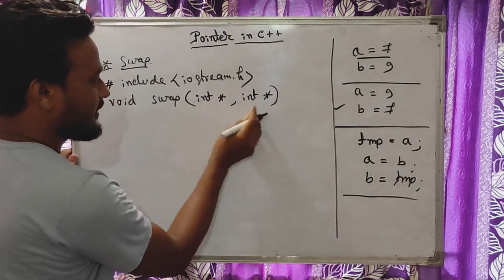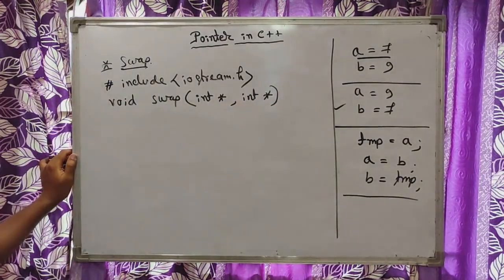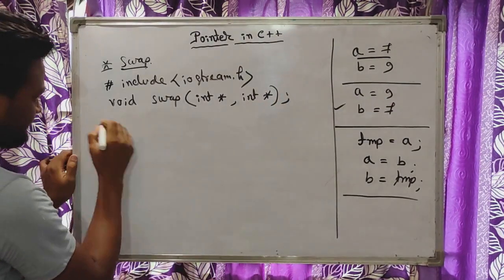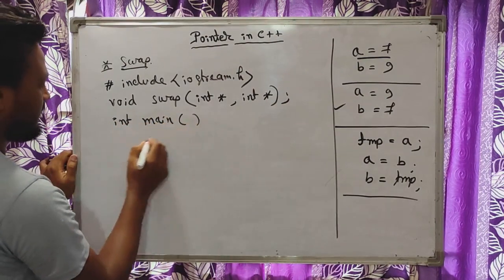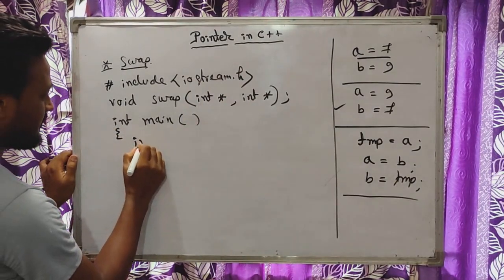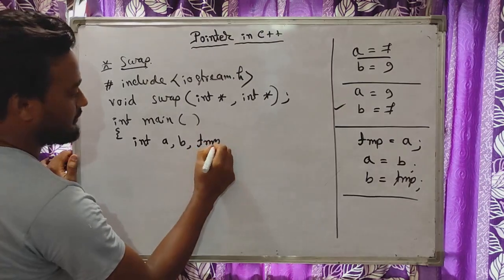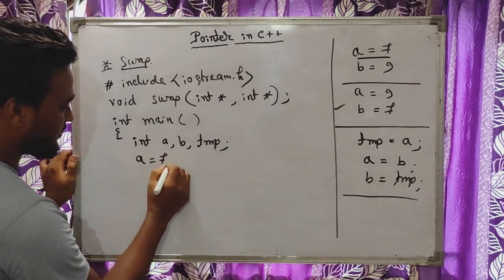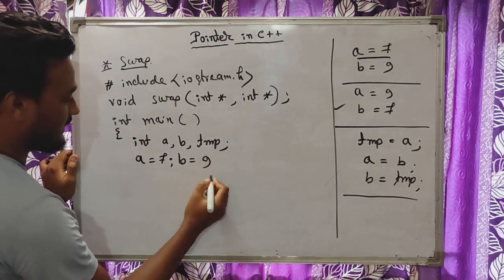You can see here I am using this prototype as pointer argument, you can say. Okay, so let's declare this, and then inside the main, let me declare this variable integer a, b, and temp, a temporary variable. Okay, now assign the value of a equal to 7, b equal to, suppose, 9.